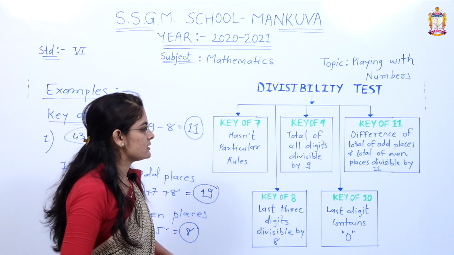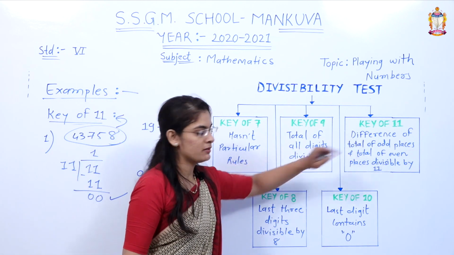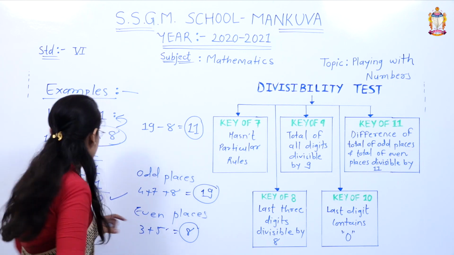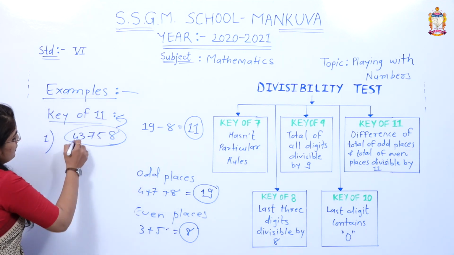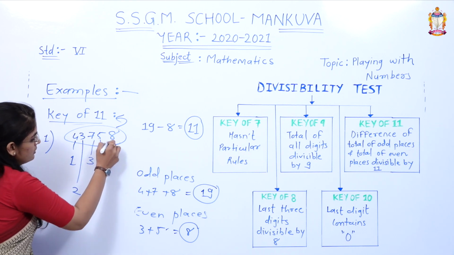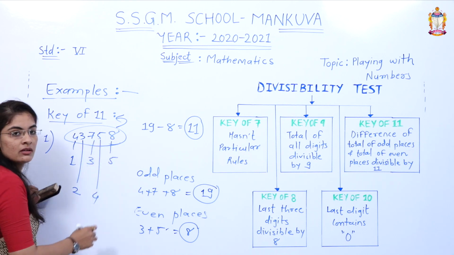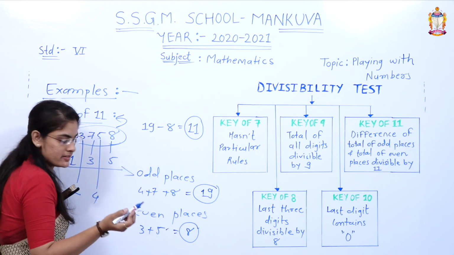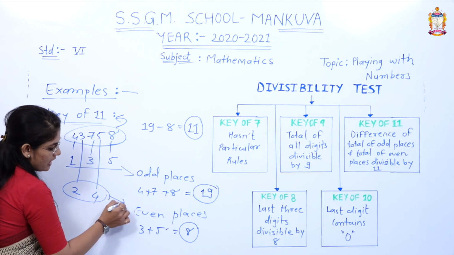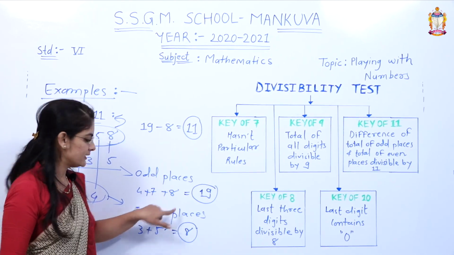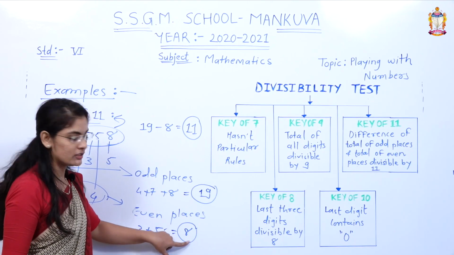Again I am repeating this. Find the difference between odd places and even places. Which are the odd places? 1, 2, 3, 4 and 5. 1, 3 and 5 are odd places and 2 and 4 are even places. 4 plus 7 plus 8 is equal to 19 and 3 plus 5 is equal to 8.